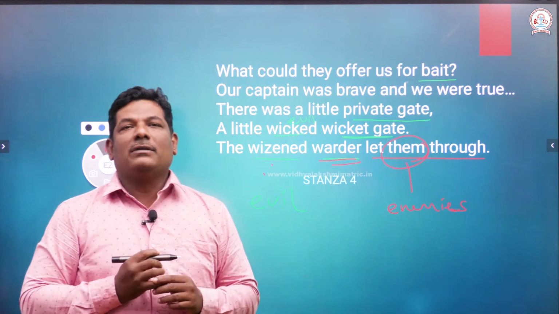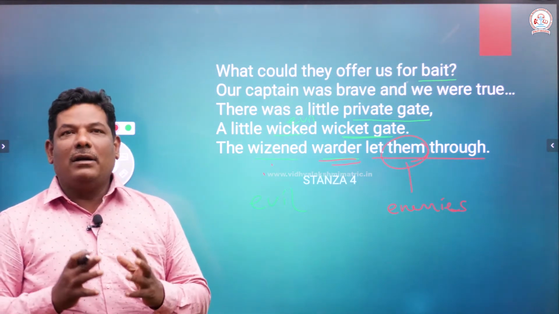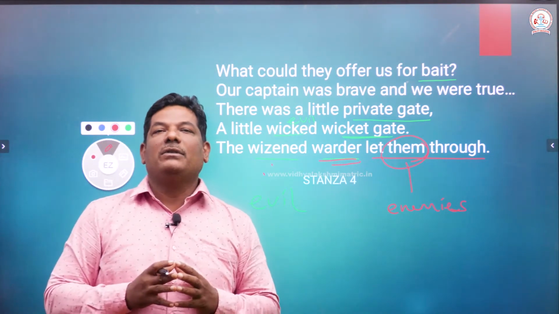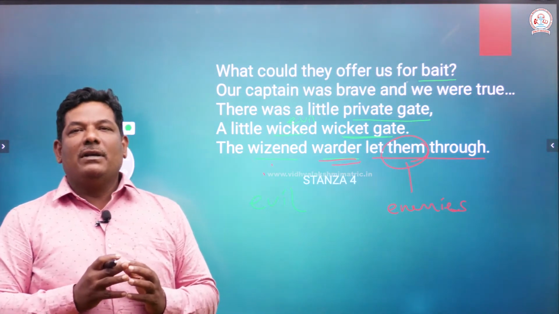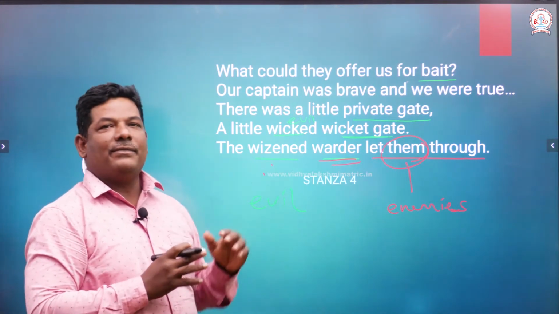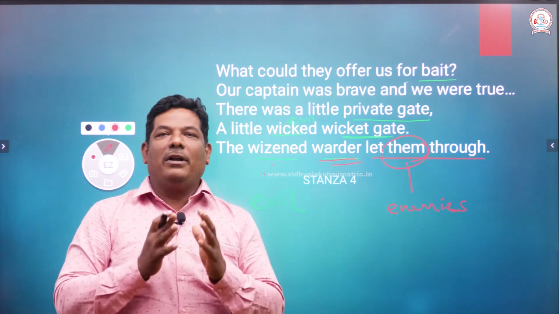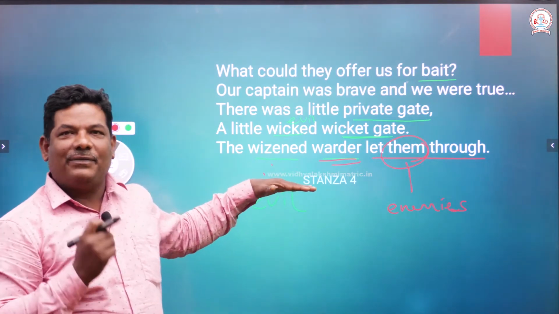These enemies cannot come and attack this castle directly because the soldiers are very brave and they have so many weapons in their hands. Therefore, they approached this old man and bribed him with some gold or money. So, this old man was bribed.